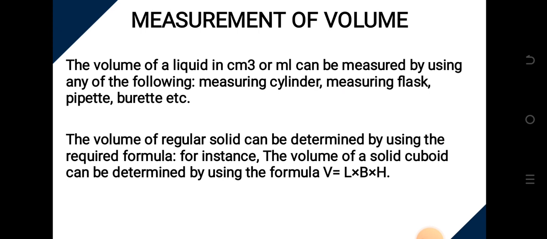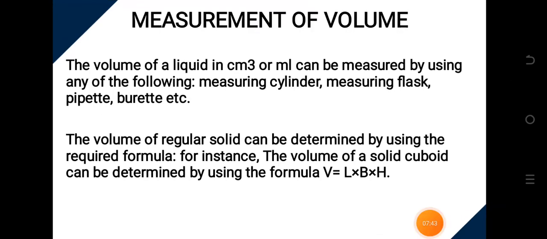The volume of a liquid in centimeter cube or ml can be measured by using any of the following. We can use a measuring cylinder, a measuring flask, a pipette, a burette, etc. Now, the volume of an irregular solid can be determined by using the required formula. For instance, if I say determine the volume of an irregular solid, give me examples of irregular solid. When talking about regular solid, we can say a cube, a cuboid. Those are examples of regular solid.